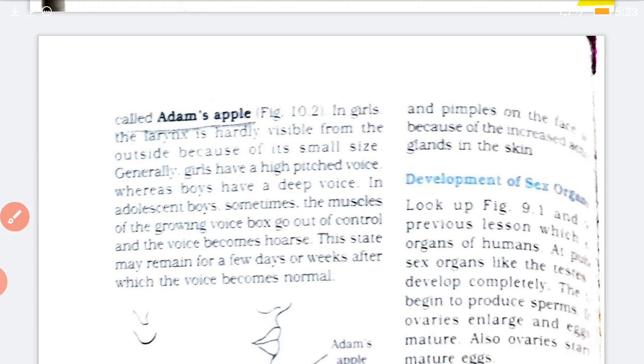And sometimes what happens is that the voice of adolescent boys becomes very hoarse, एकदम भारी मोटा आवाज हो जाता है. And then as the adolescent period is complete, the voice अपना जो जितना उसको change होना था, it changes and then it becomes permanent. So this is the third change during puberty.